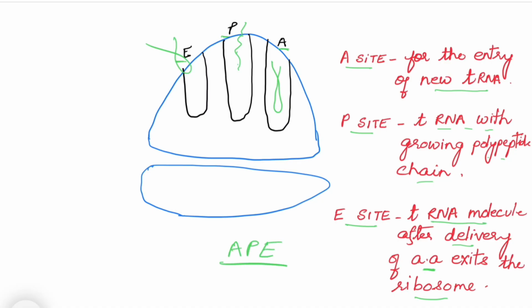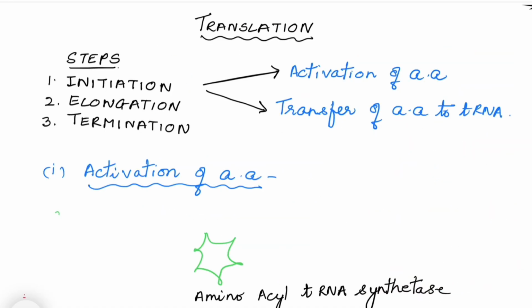You can remember with ape. So with ape, A is the site where the tRNA enters, P is the site where the polypeptide chain grows, and E is the site where there is exit of the tRNA molecule after it delivers the amino acid. So I hope you have understood this. Now let's start with the main process of translation. Now let's dive into translation. Translation has 3 steps like transcription: initiation, elongation and termination. We know what is translation.